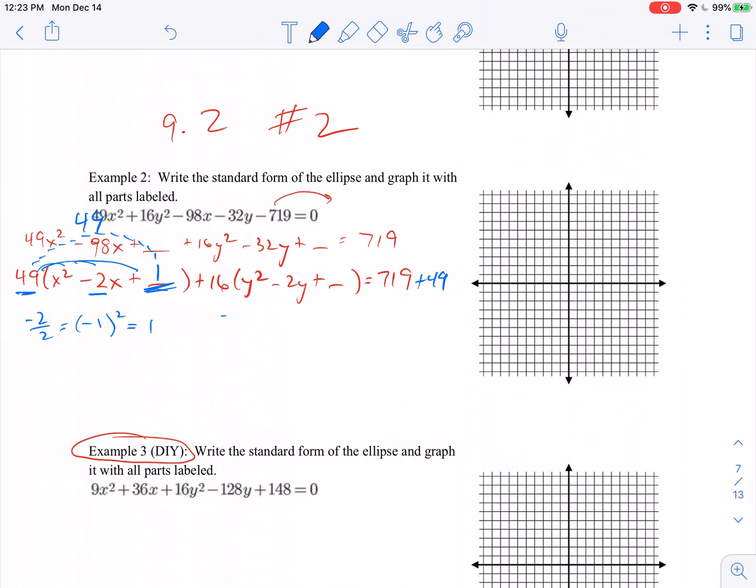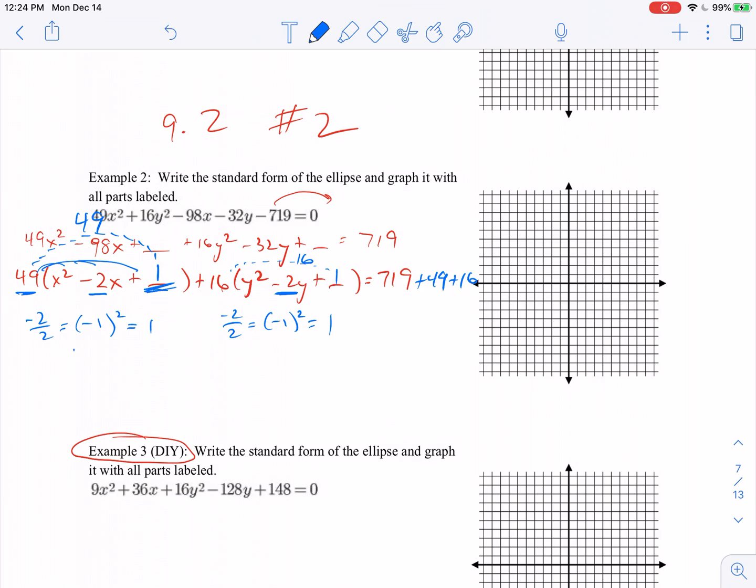Then I take the negative 2 for the y value, this new negative 2, divide by 2, I also get negative 1. Squared is 1. So when I put a 1 here, I do the same thing. I draw this dotted line to that factored out number, so that's 16. Even though I put a 1 in the problem, I've changed this problem by 16, so I'm going to add another 16 over there. And now we just need to go ahead and clean this up a little bit.